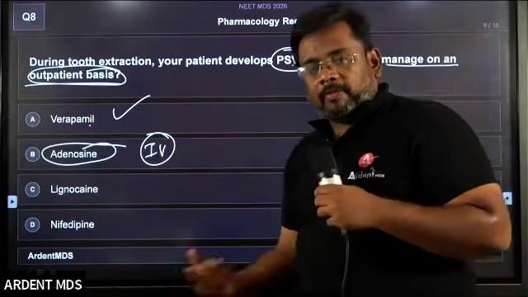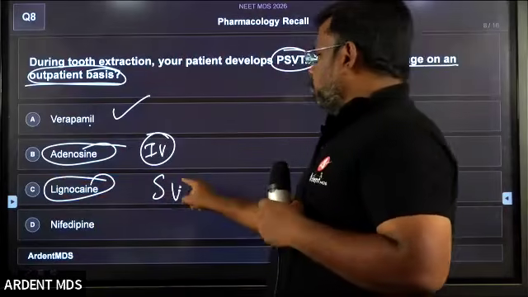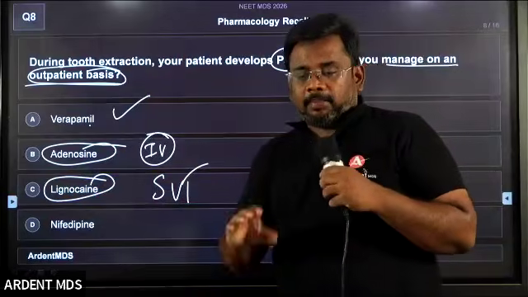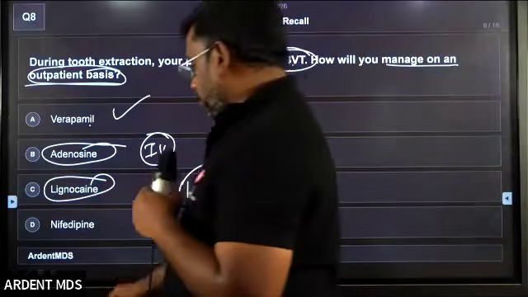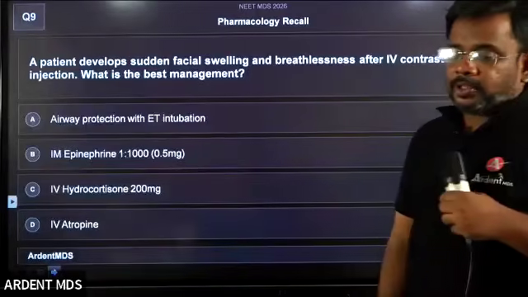And what about lignocaine? Lignocaine is usually given for supraventricular tachycardia, simply, not paroxysmal supraventricular tachycardia. Yes, students, any more doubt? This is again a very good question.